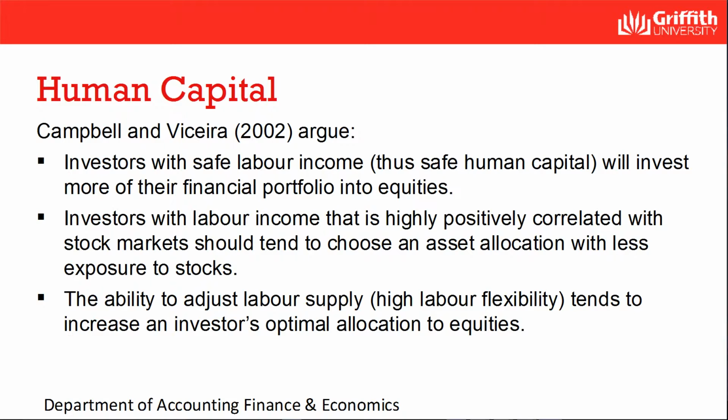In a book by Campbell and Viceira called Strategic Asset Allocation: Portfolio Choice for Long-Term Investors, they reached several intuitive conclusions. Firstly, investors with safe labour income and thus safe human capital will invest more of their financial portfolio into equities. Second, investors with labour income that is highly positively correlated with stock markets should tend to choose an asset allocation with less exposure to stocks. And lastly, the ability to adjust labour supply, i.e. high labour flexibility, tends to increase an investor's optimal allocation to equities.